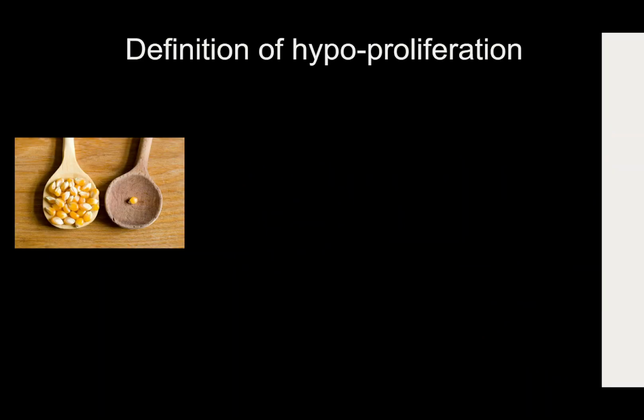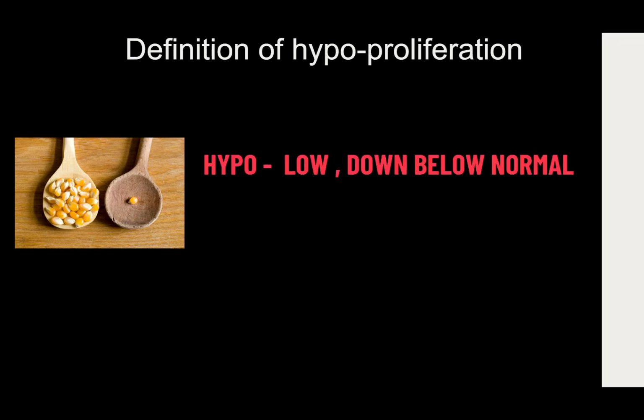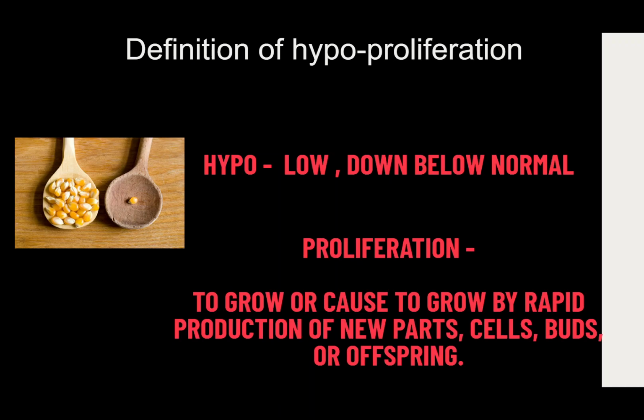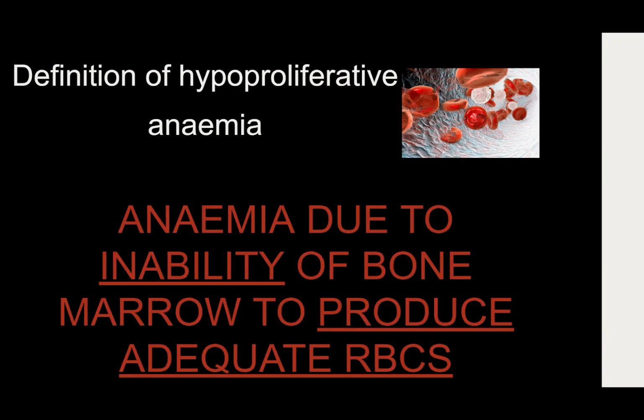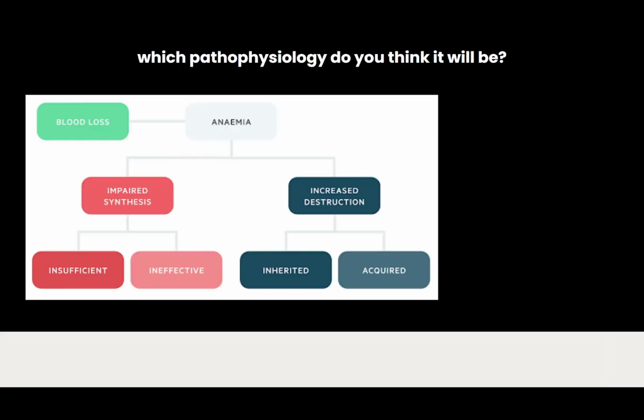So first we look at the definition of hypoproliferation. Hypo means low or down below normal, and proliferation means to grow or cause to grow by rapid production of new parts, cells, buds or offspring. So hypoproliferation means there is low growth. Hypoproliferative anemia is due to inability of bone marrow to produce adequate red blood cells.